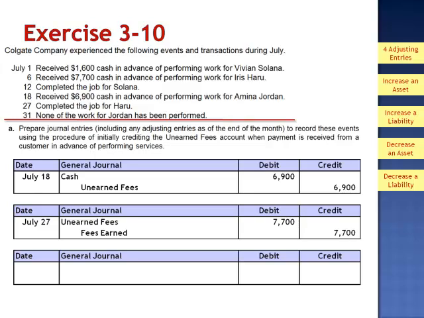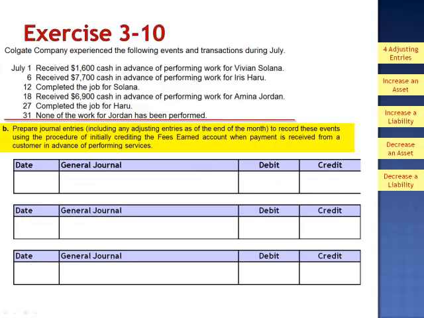On July 31st, we note that none of the work for Jordan has been performed. The $6,900 collected from Jordan is currently in the liability account, and since our liability stays at $6,900, since we've done none of the work, we won't record an adjusting entry. We need the balance in unearned fees to stay at $6,900 until we've done some of the work.